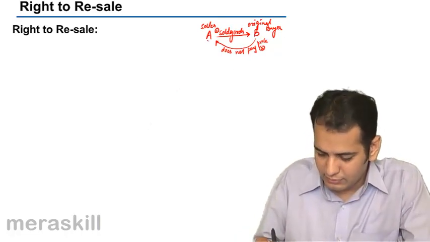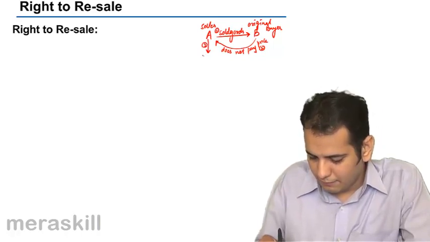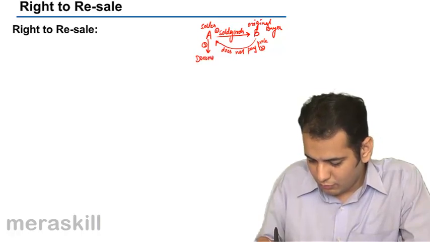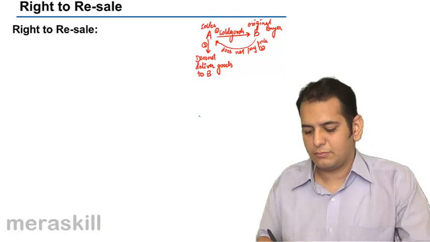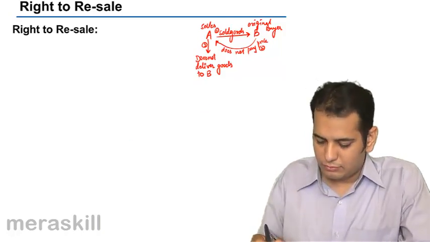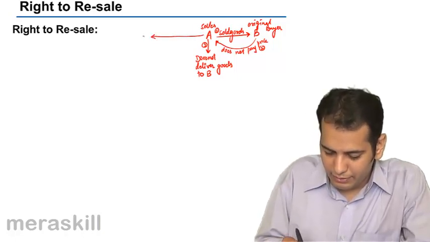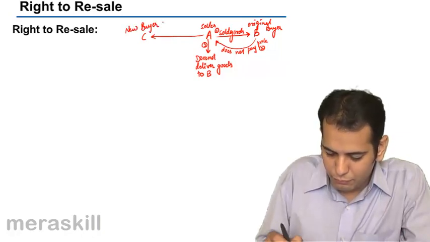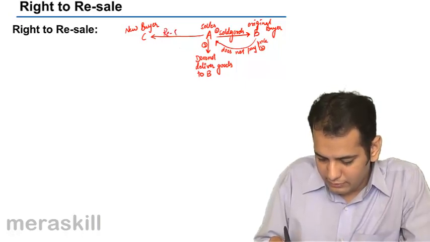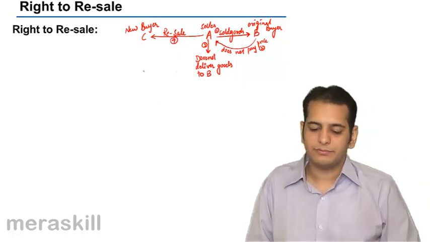So what he does is, third thing, he does not deliver goods to B. Okay. So he exercises his right of lien, and then to recover the price of goods, he sells it to C, who's the new buyer. So this will be called as resale. So this is the fourth thing that is happening here.